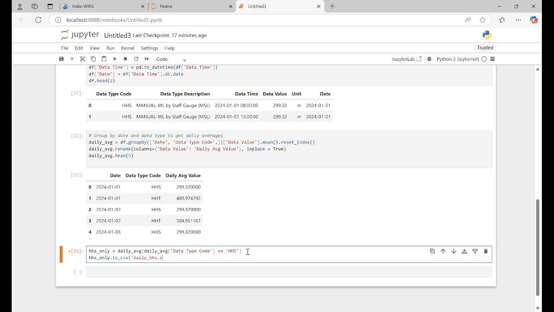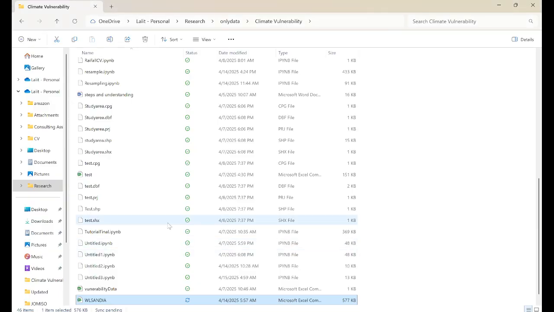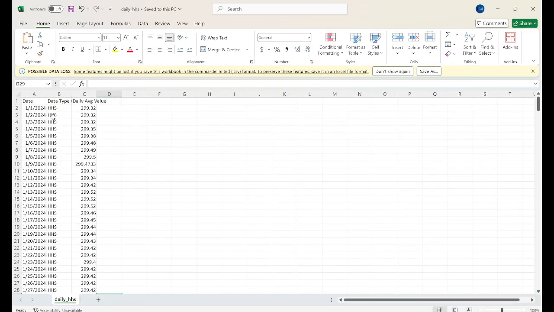You can put your name, whatever you want, dot CSV and index equal to false. Run, right? So you can see this only HSS is the daily HSS. You can see 4,000 now. You just open it. We have exported it. Now we have the date for HSS.